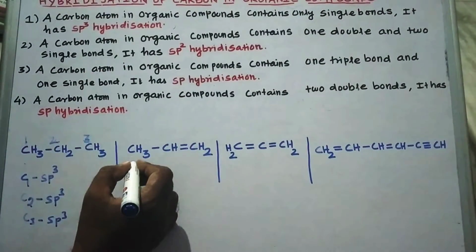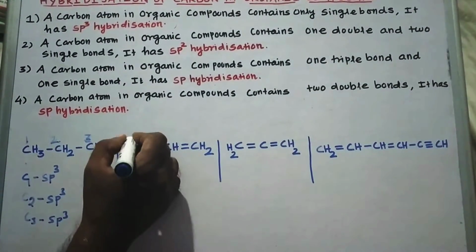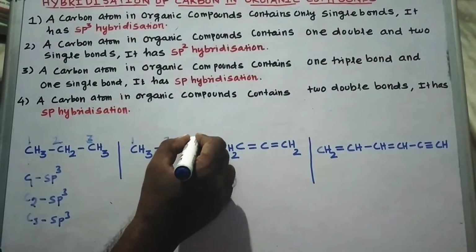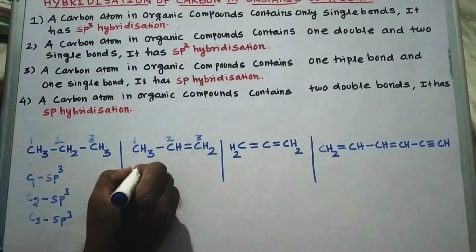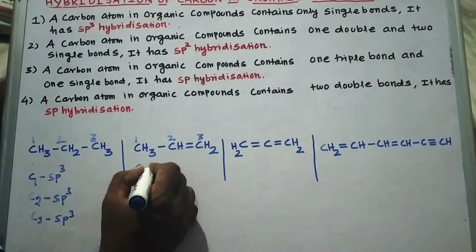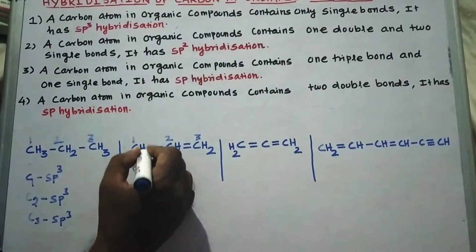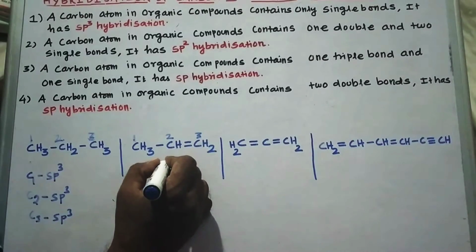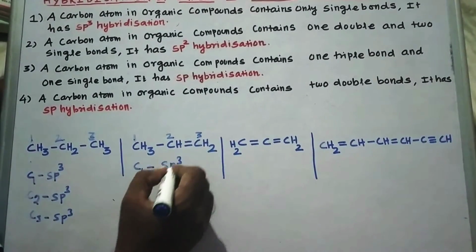Now we are going to consider the second compound. This is C1, this is C2, and this is C3. In C1, it has only single bonds. Therefore, it is in the state of sp3 hybridization.